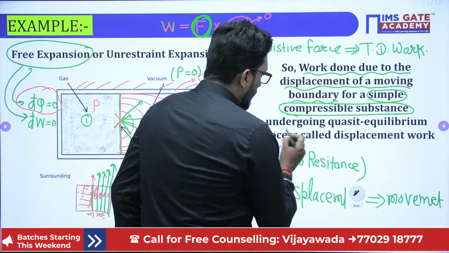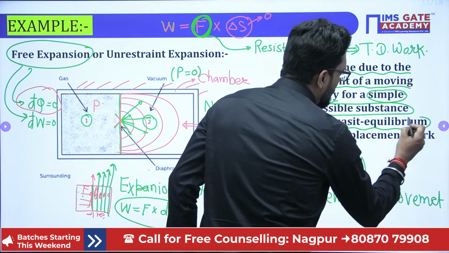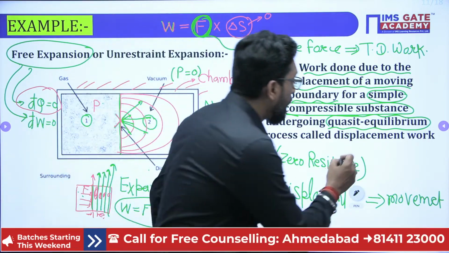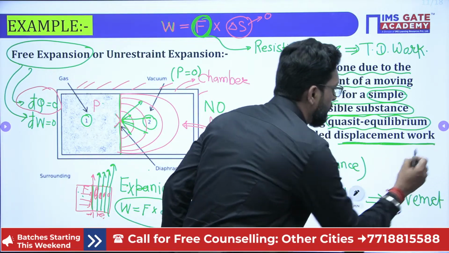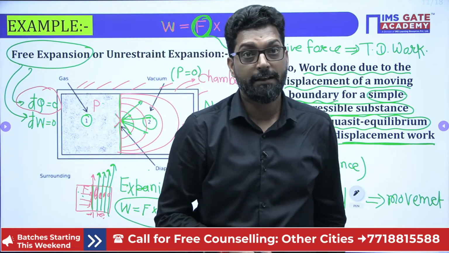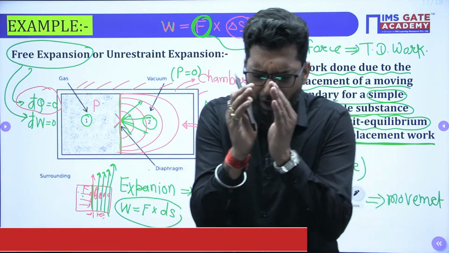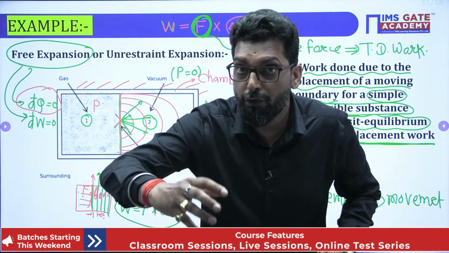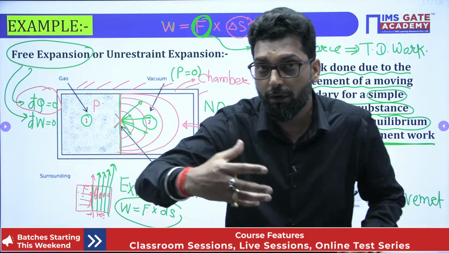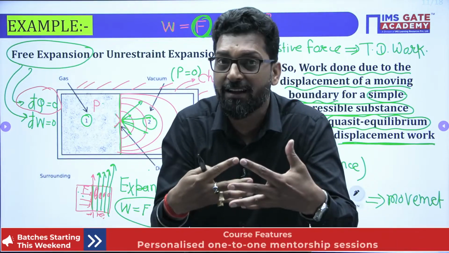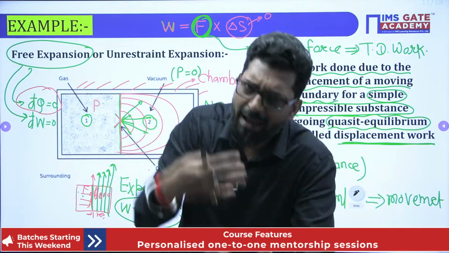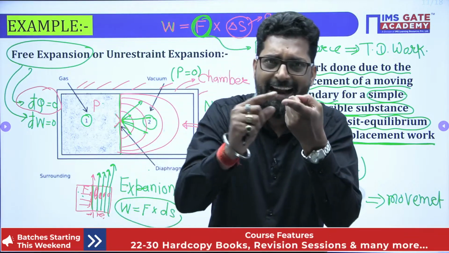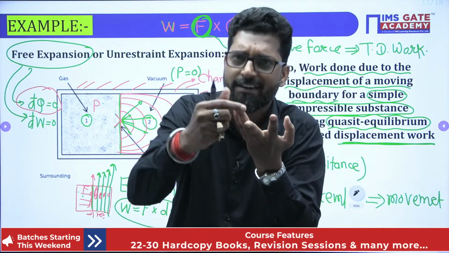Now under the quasi-equilibrium process, the work is called displacement work or thermodynamic work. See, my dear, if you want a thermodynamic work, first you make the system free from these effects: no magnetic effect, no electrical effect, no surface tension effect. Number first.